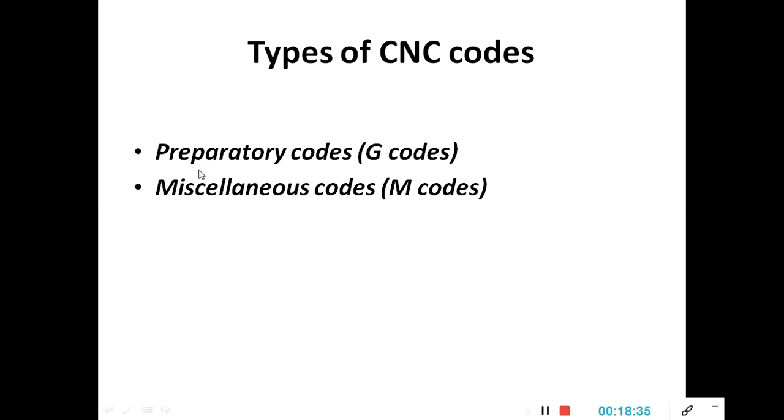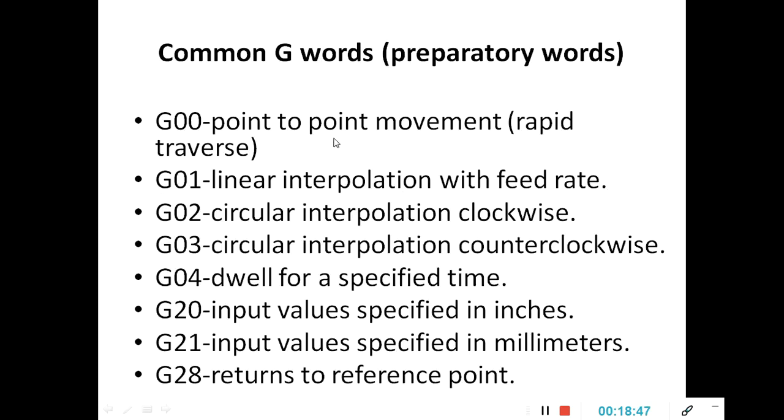There are mainly two types of codes used in CNC. One is known as preparatory codes, and the other is known as miscellaneous codes. Preparatory codes are known as G codes and miscellaneous codes are known as M codes. There are many codes used as G codes and M codes, and the most important ones we have discussed here.